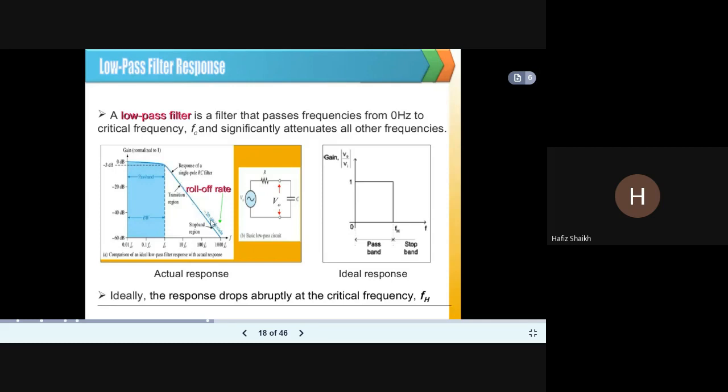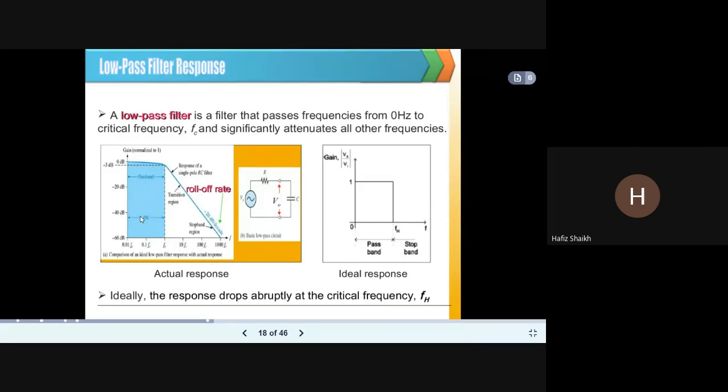After that, the gain becomes less, and the rest of the frequencies are not allowed. This particular slope is called the roll off rate. This is the pass band, or bandwidth, you can say.